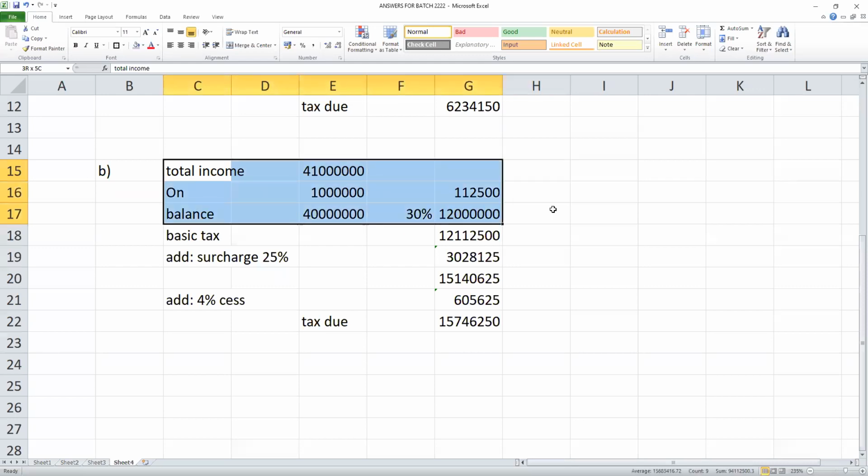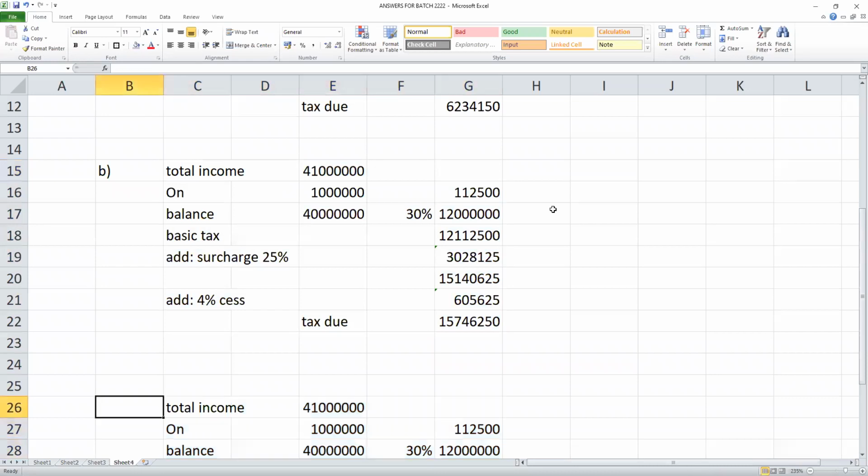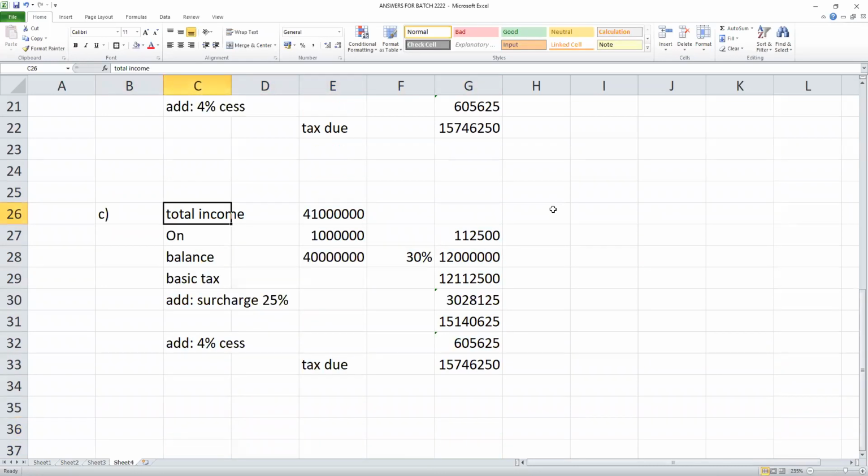Next up, case C. What is the total? 9 crore 10 lakhs. On 10 lakhs, 1,12,500. Suppose a senior citizen, you just make it 1,10,000. A senior citizen will pay 2,500 rupees less.